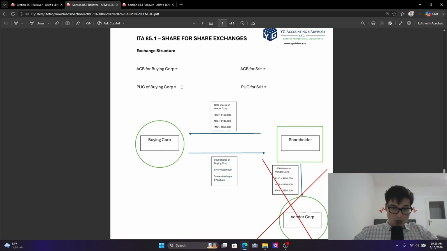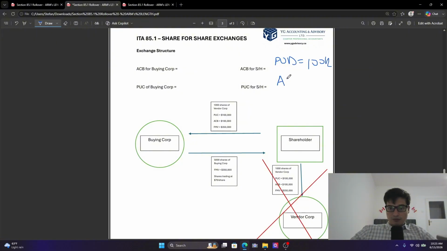Because we can roll this, our ACB and our PUC will be the original ACB and PUC of the shares that we let go of. And that'll be the same for Buying Corp as well. So they're going to get a PUC of 100,000 and an ACB of 100,000, and we're going to have the ACB of our Buying Corp shares at 100,000 and our PUC at 100,000. If we were to write this down really quickly, our POD will equal 100,000, our ACB will equal 100,000. So our capital gain will be 0 because our POD minus our ACB is 0. So that's pretty much how it works there.